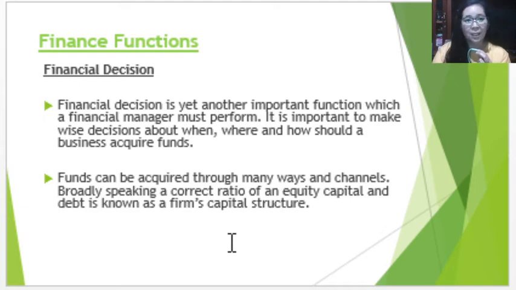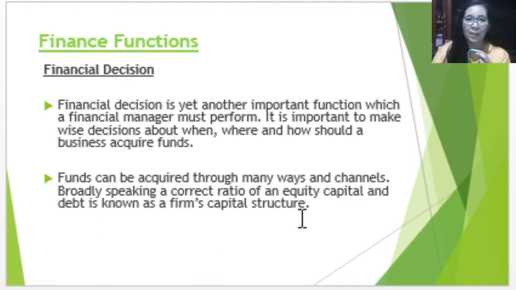These funds can be acquired through many ways and channels. As mentioned in the introductory part of this module, we've mentioned the two main sources of funds in corporate finance. Basically, this is from the equity or debt, or loan or bonds.